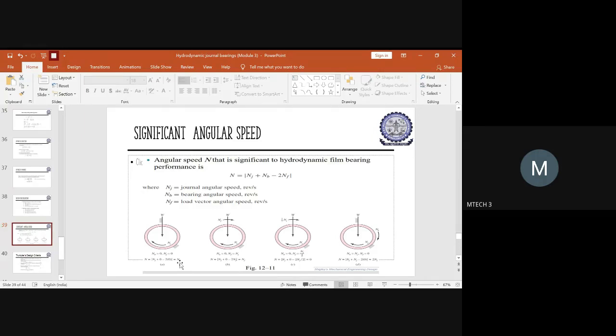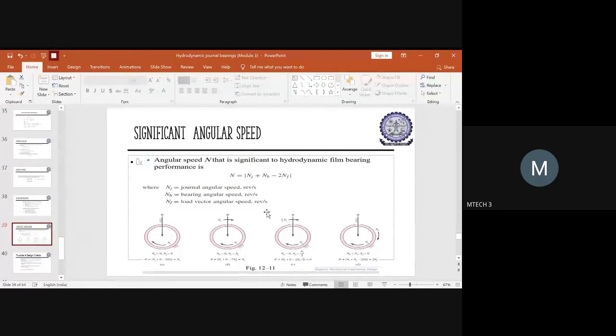This will be satisfied only if the angular speed of the bearing and the angular speed of the load vector are 0. In that case, the net angular speed will be equal to the angular speed of the journal. This is what you have to understand. By looking at the diagram, you should be able to understand. If they show you a direction with some angular speed with which the bearing is rotating, then you will have the value for the bearing.